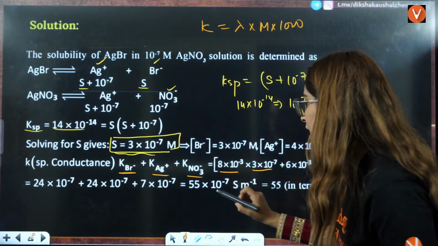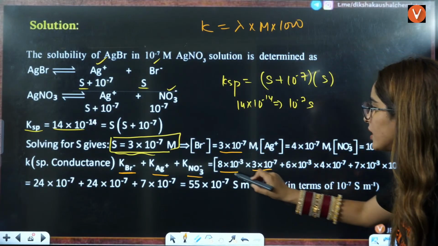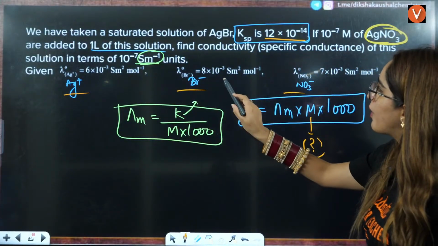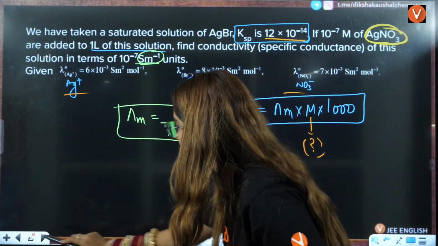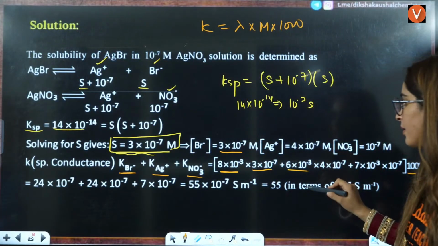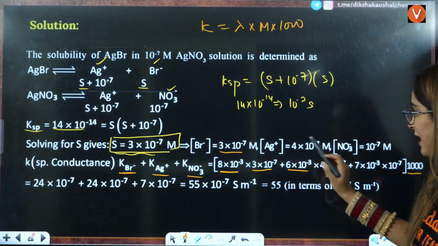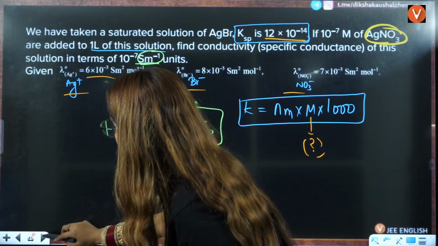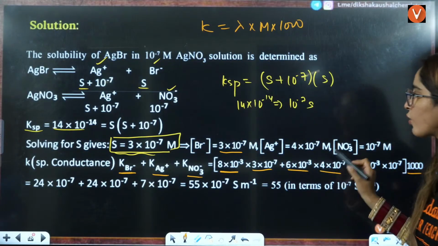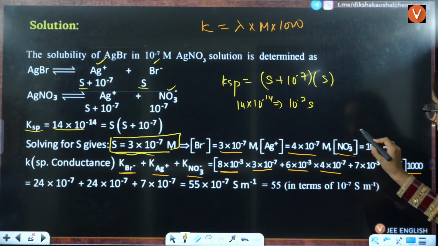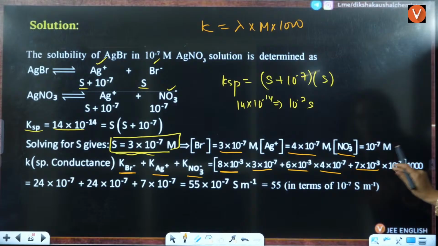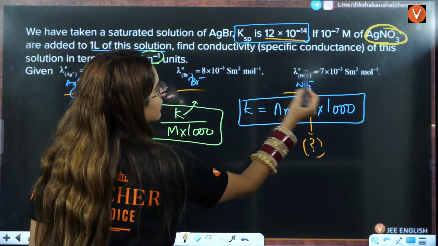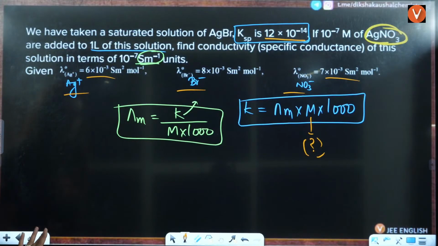So if you see Br concentration is this, molar conductivity is 8 into 10 raised to power minus 3, that is given to you in the question, right? Similarly, molar conductivity of Ag, that is given to be 6, I think, yes, 6 into 10 raised to power minus 3, right? And the concentration you have calculated. Similarly, for NO3 concentration, you have calculated 10 raised to power minus 7, and conductivity is given here, right?